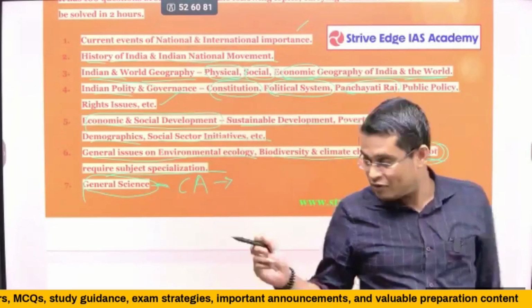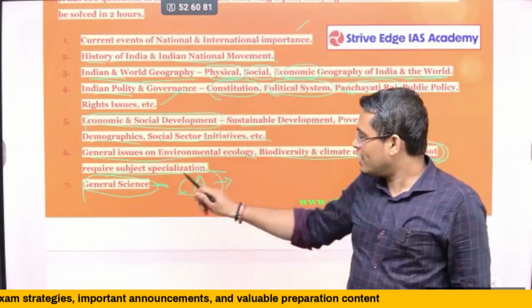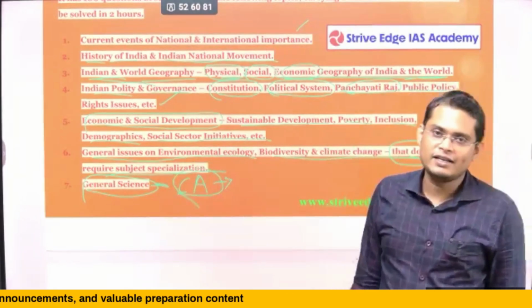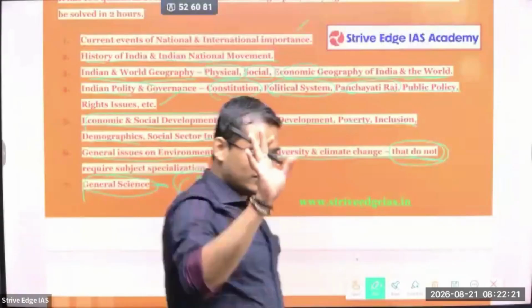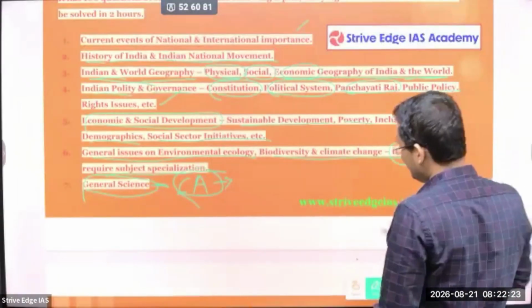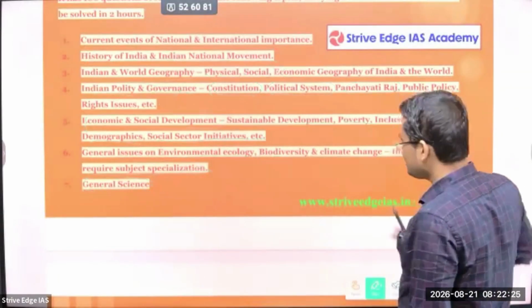I am going to teach you the emerging technologies in the current affairs, and you will have a good idea about science and technology. You will also enjoy that.